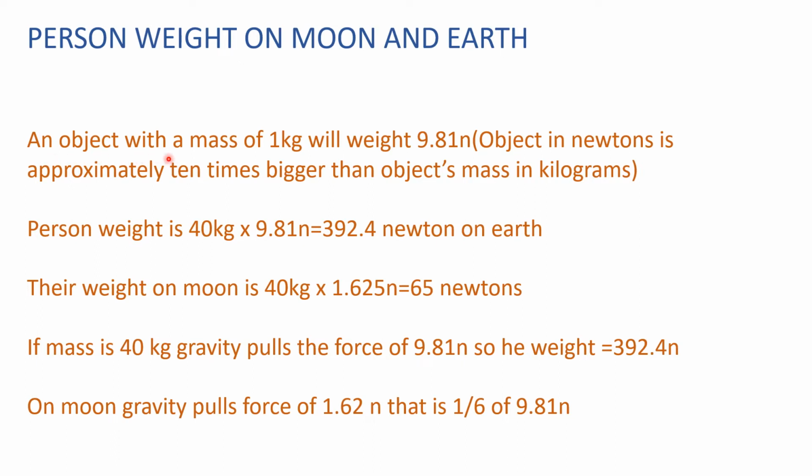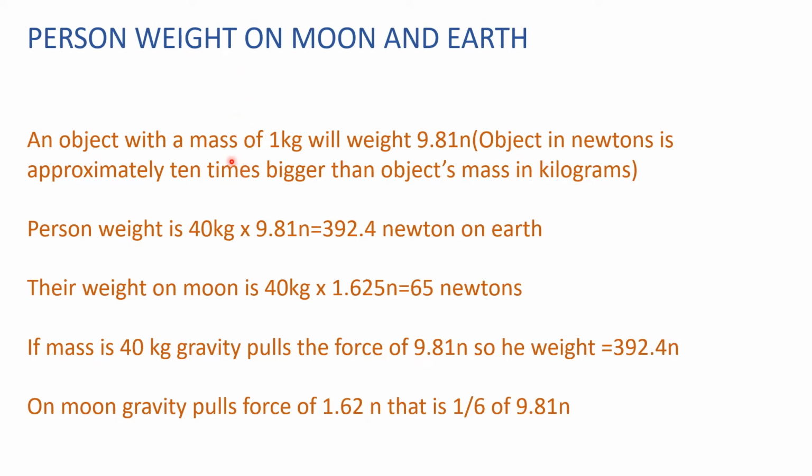Here on the moon, how does the gravity pull force come to 1.62? When we take 9.81 gravity, 1 by 6 of 9.81 means 1 by 6th of Earth's gravity, then there will be the moon's gravity. And when we multiply this moon's gravity with the mass, here comes the weight of the person, that is 65 newtons on the moon. So if the mass is 40 kg, gravity pulls with a force of 9.81, so the weight is 392.4.